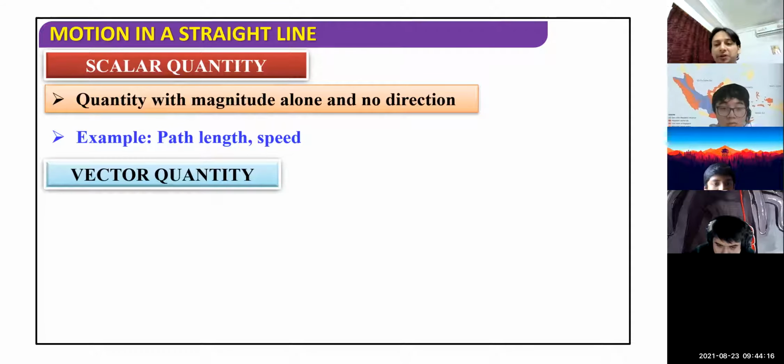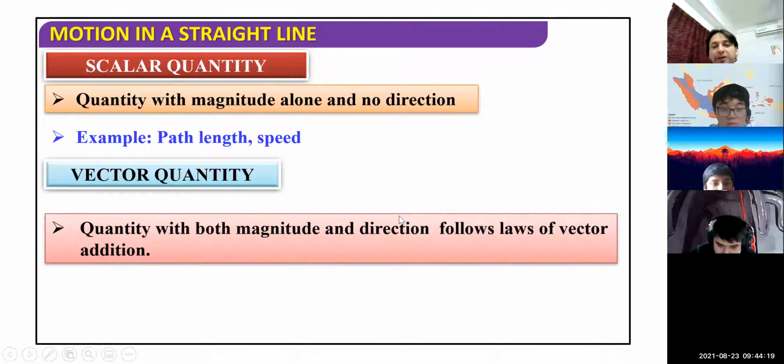Now move to the vector quantity, children. In vector quantity, one more term is added. Vector quantities have magnitude. Scalars also have magnitude, meaning their size is there and we can measure their values. But one thing that we have with vector quantity is direction. The name suggests it: vector means the sign of an arrow, direction. It is related to the direction also.